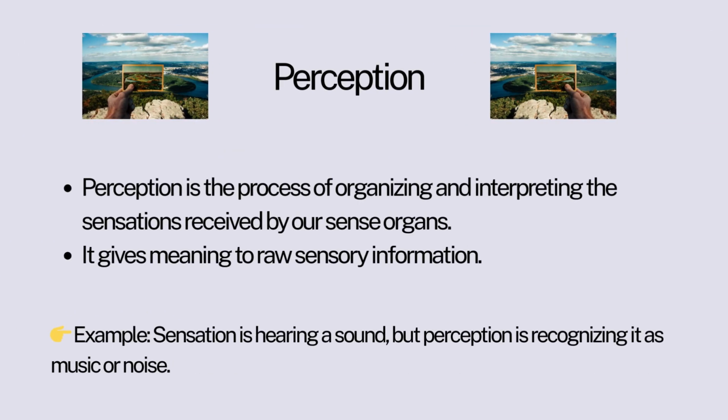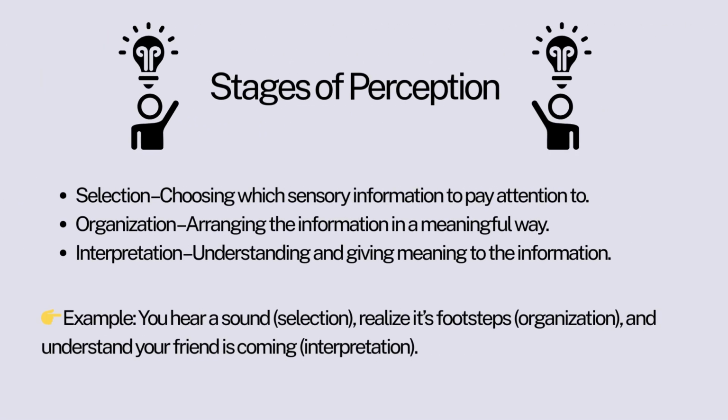Let's move on. Perception. Perception is the process of organizing and interpreting the sensations received by our sense organs. It gives meaning to raw sensory information. Example: sensation is hearing a sound, but perception is recognizing it as music or noise. Stages of perception. Selection: choosing which sensory information to pay attention to. Organization: arranging the information in a meaningful way. Interpretation: understanding and giving meaning to the information. Example: you hear a sound. Selection: realize it's footsteps. Organization: and understand your friend is coming.